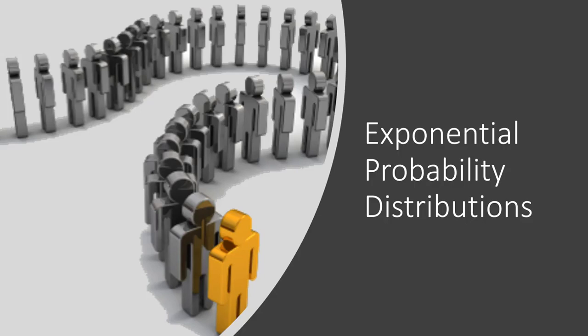Exponential probability distribution describes the time between events in a Poisson point process. So that would be a process in which events occur continuously and independently at a constant average rate. It may be viewed as a continuous counterpart of the geometric distribution.